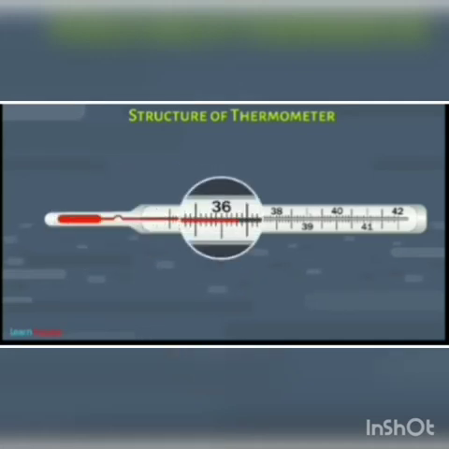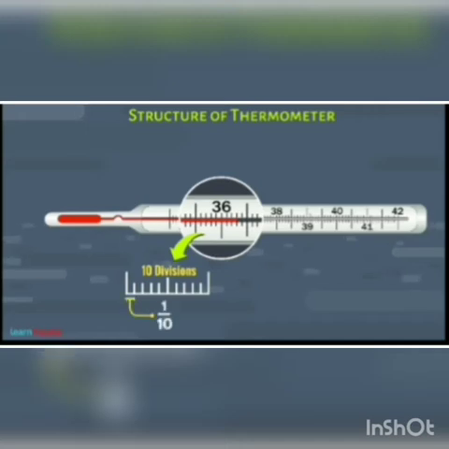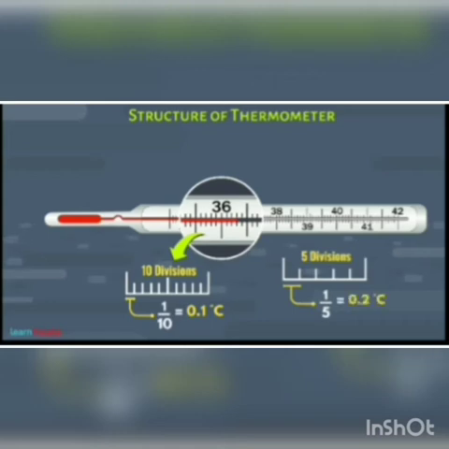On the scale, we can see there are many divisions in between two consecutive numbers. These divisions are called calibrations. These help to get the correct reading. If there are 10 divisions, we can say each division will suggest 1 by 10, that is 0.1 degree Celsius. And if there are 5 divisions in between two consecutive numbers, then each division will suggest 1 by 5, that is 0.2 degree Celsius.